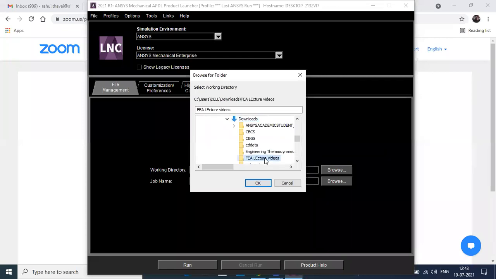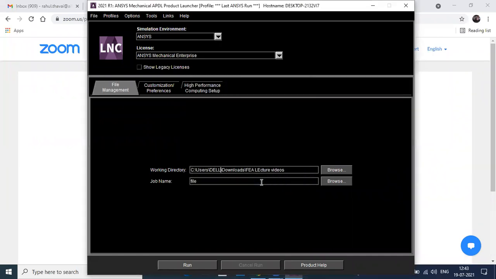It doesn't matter, it's just a selection of the folder. I will click okay, and everything will be saved in that folder.